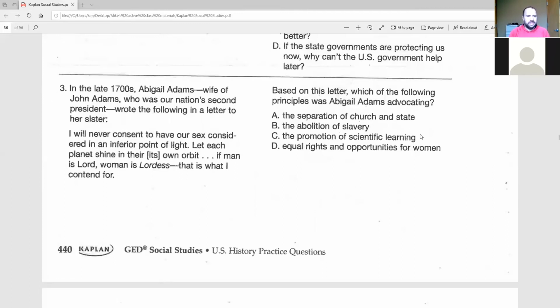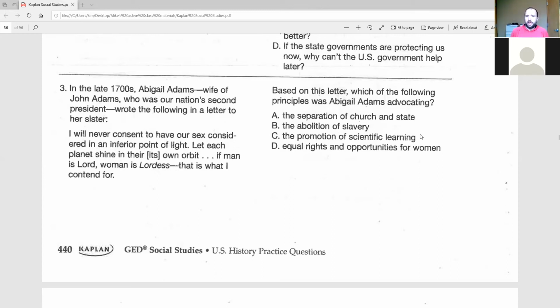It says, in the late 1700s, Abigail Adams, wife of John Adams, who was our nation's second president, wrote the following in a letter to her sister: I will never consent to have our sex considered in an inferior point of light, that each planet shine in their own orbit. If man is Lord, woman is Lordess, that is what I contend for. Okay, so that's pretty straightforward.